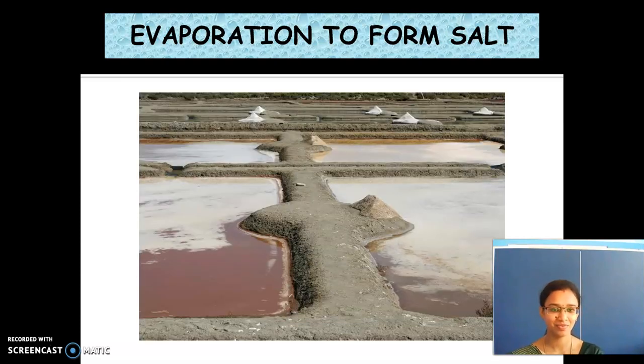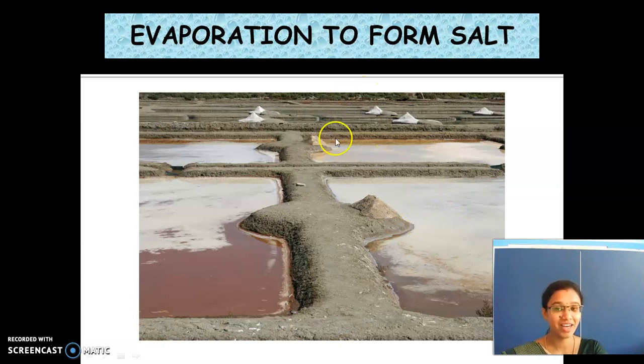See here. Yes or no? So the sea water will be collected in separate ponds and let to evaporate for a few days. After evaporation we are able to get only the salt. Yes or no?